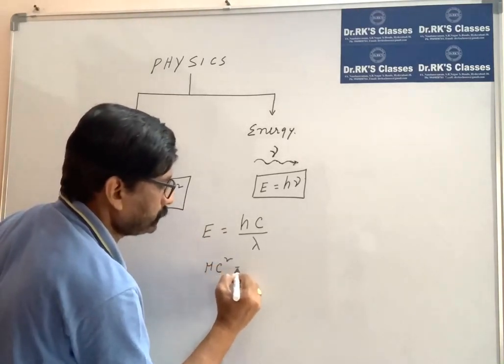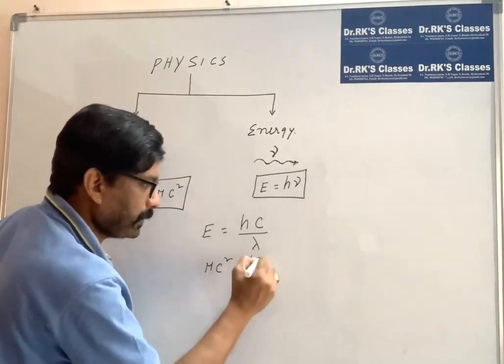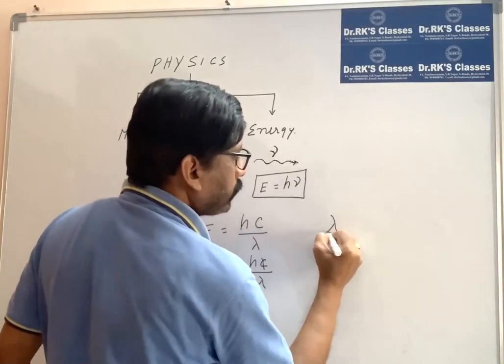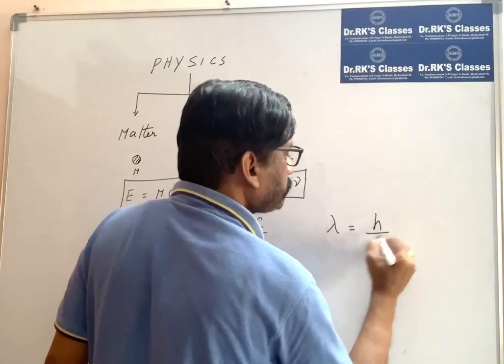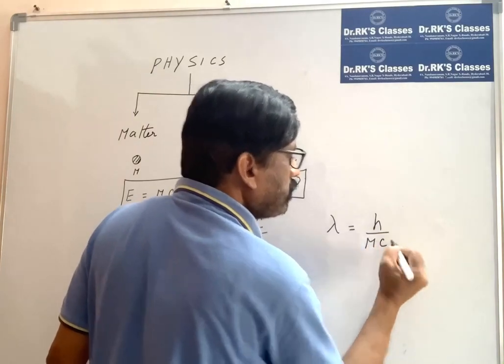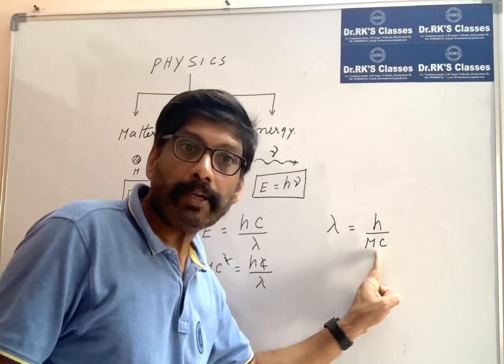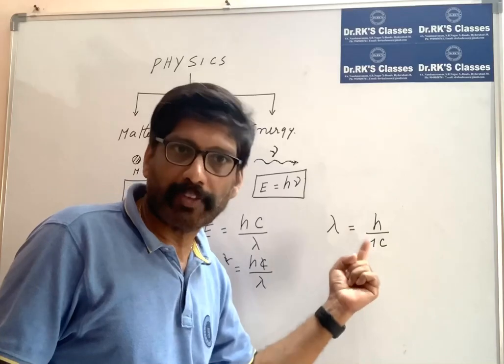So mc square is equal to hc by lambda. One c gets cancelled, so this gives lambda is equal to h by mc. Dimensionally, what is mc? The product of mass and velocity is momentum, and h is Planck's constant, a fundamental constant.